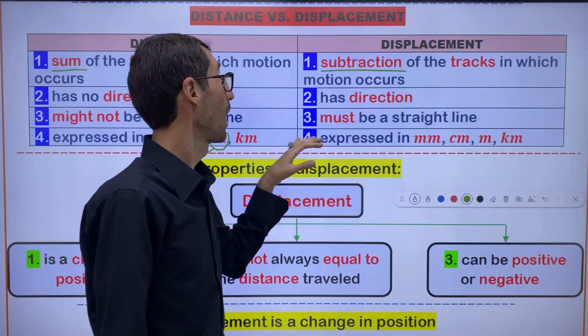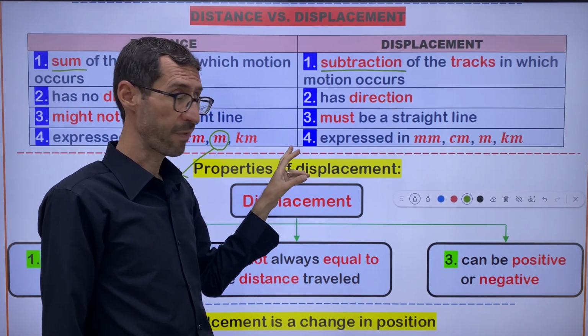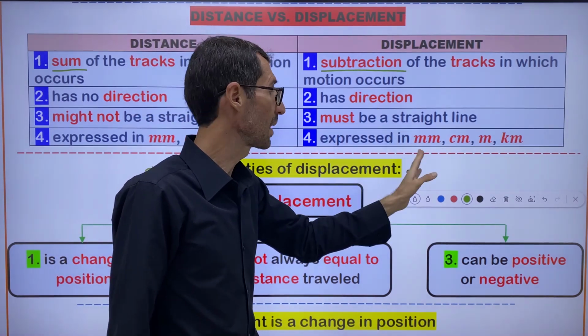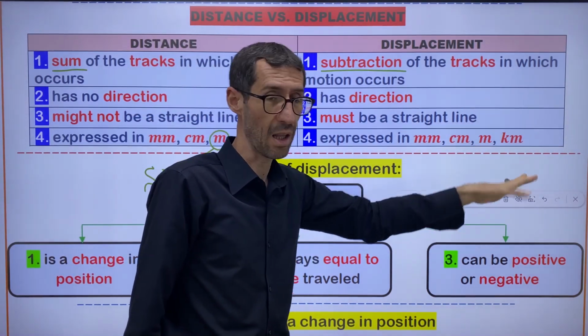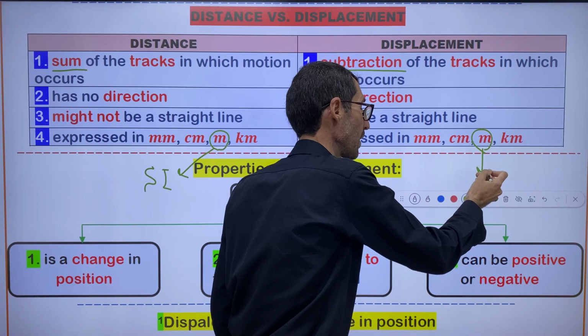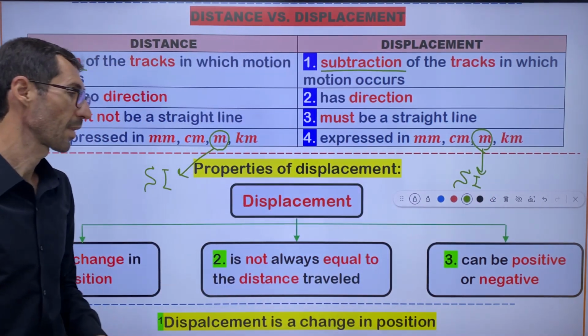It's okay. About the same point, number four, for displacement: displacement is expressed in millimeters, centimeters, meters, and kilometers. And which one is valid in SI for displacement? Meter. Meter is valid in SI. Right.